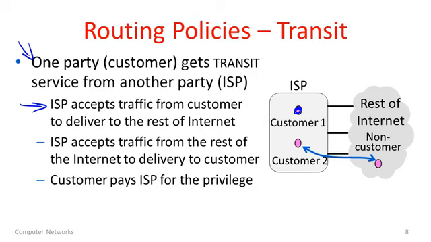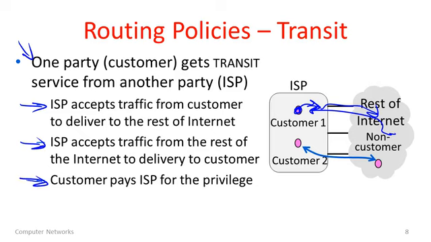So you're a customer here, you can hand packets to your ISP and destined for wherever, and your ISP will somehow send them to the rest of the internet, and where they will reach customers who are outside that ISP. Similarly, your ISP will accept traffic from the rest of the internet and deliver it to you. So some traffic could come from here, and the ISP will accept this traffic because it's for you and make sure that it gets to you. And you, the customer, generally pay for this privilege.